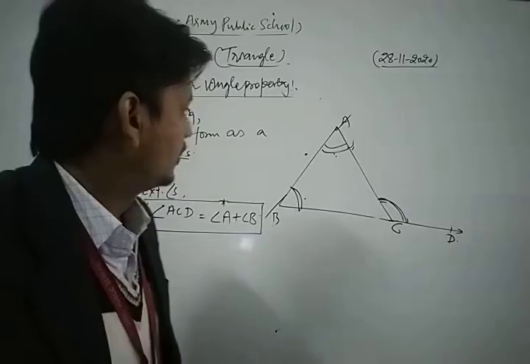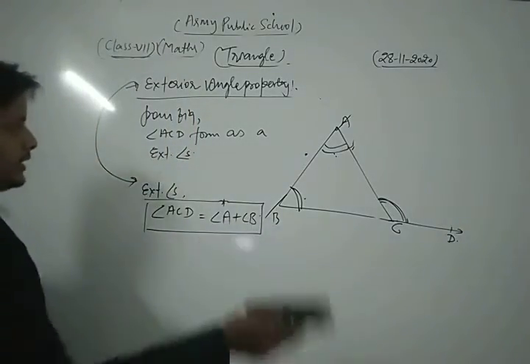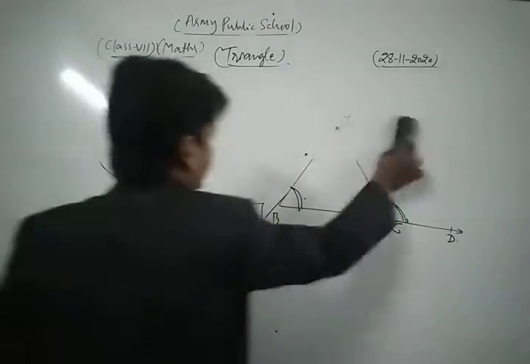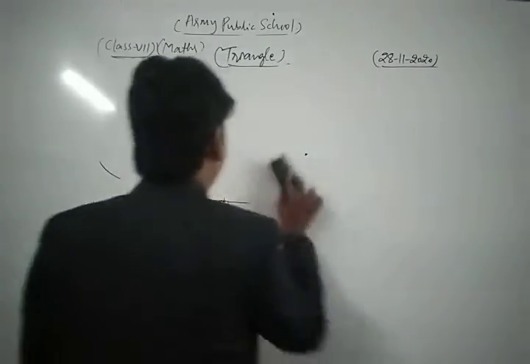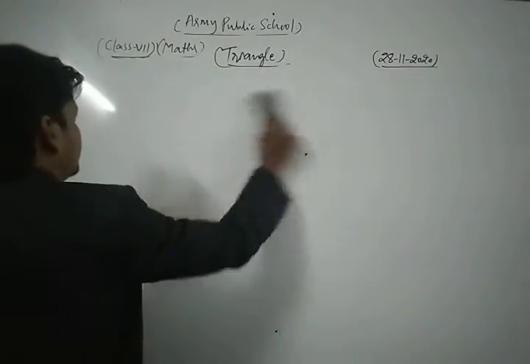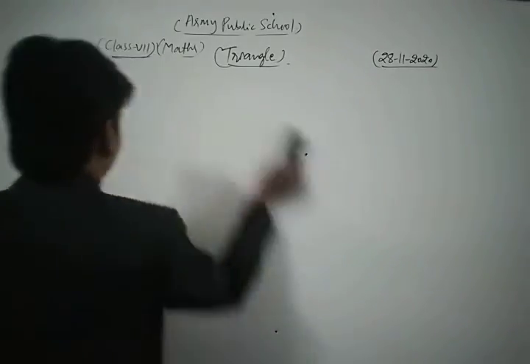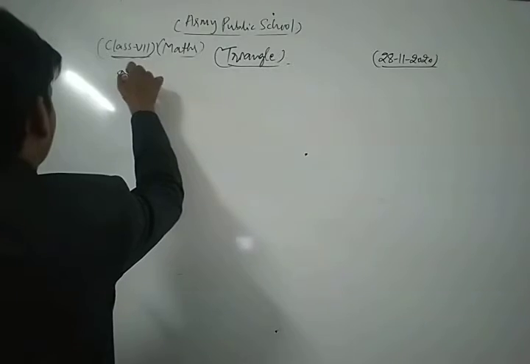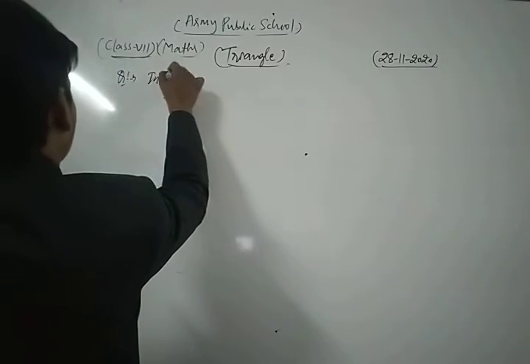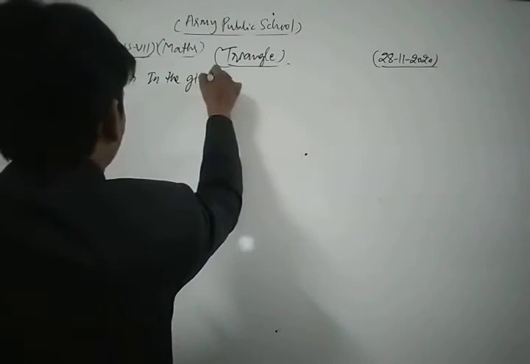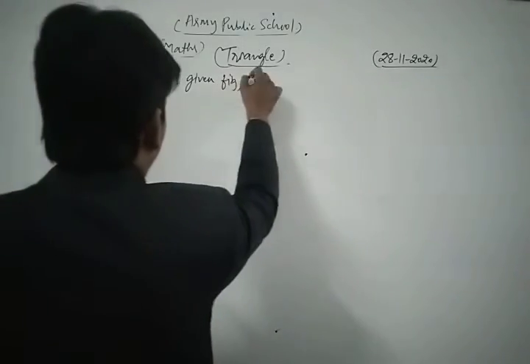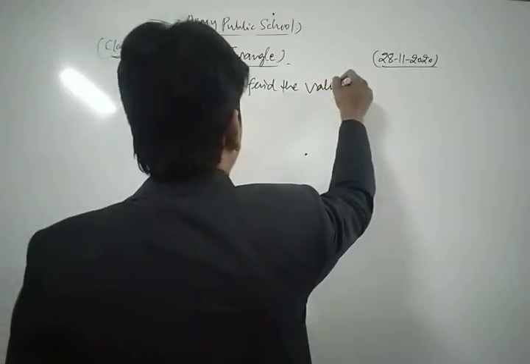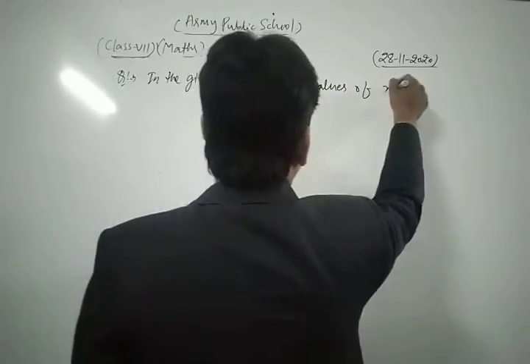Okay, now we take some important questions from your NCERT exercise based on the exterior angle property. Let's see. In the given figure, find the values of x.